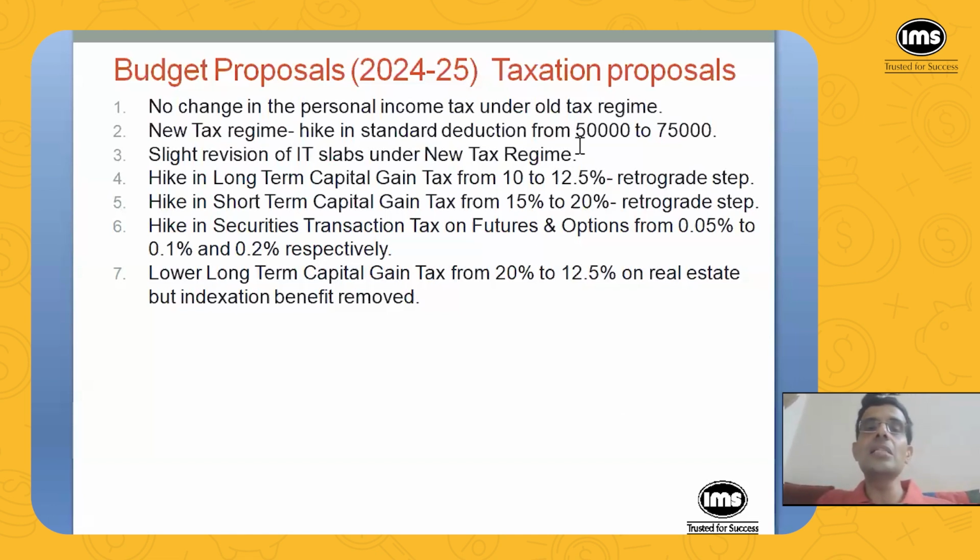And while there is no change in the old tax regime slabs, in 2014 the ATC deduction amount was hiked from 1 lakh rupees to 1.5 lakh rupees. And in 2017-18, an additional 5% tax slab was introduced. But other than that, for the last 10 years, the middle class has not got much in terms of tax benefits. Whatever tax benefits there are go through the new tax regime.